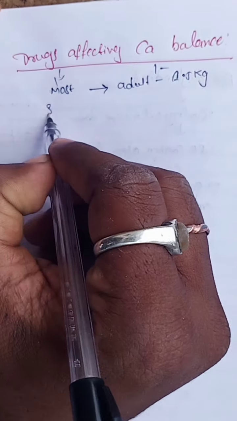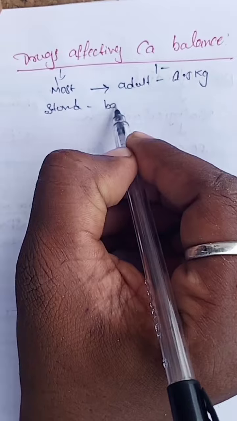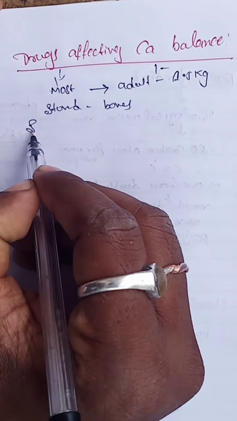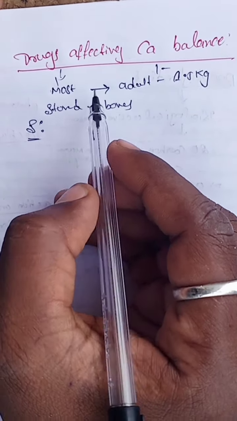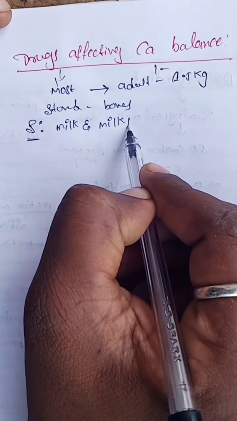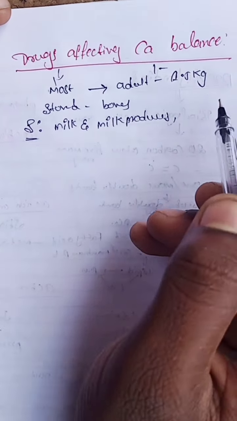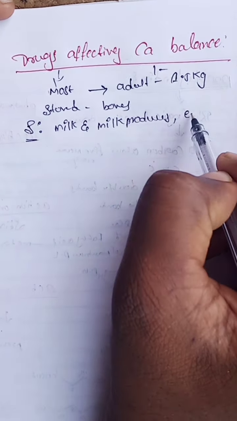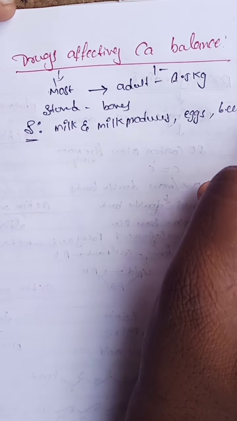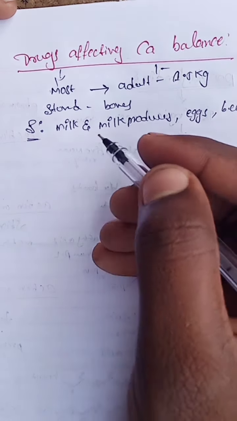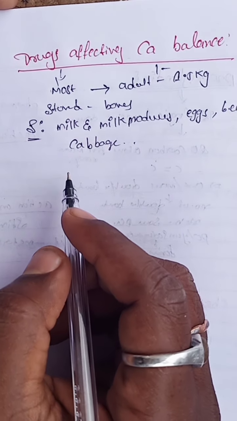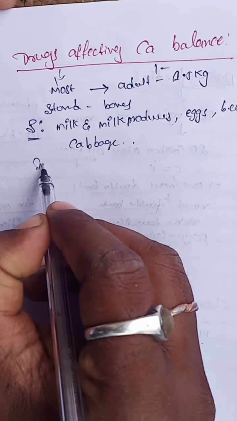The calcium is stored in the bones. And the next one, what is the source of this particular calcium? The source of calcium is milk and milk products, egg yolk, beans, nuts, cabbage, etc.